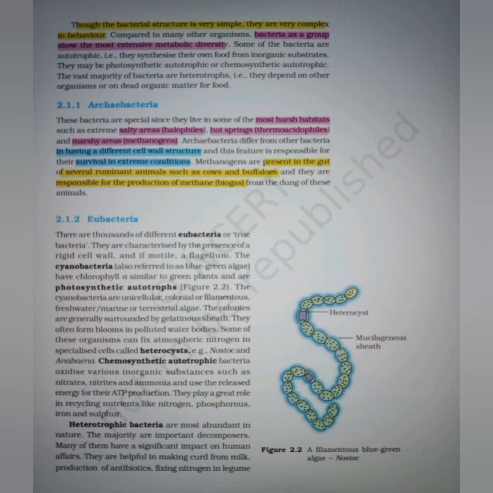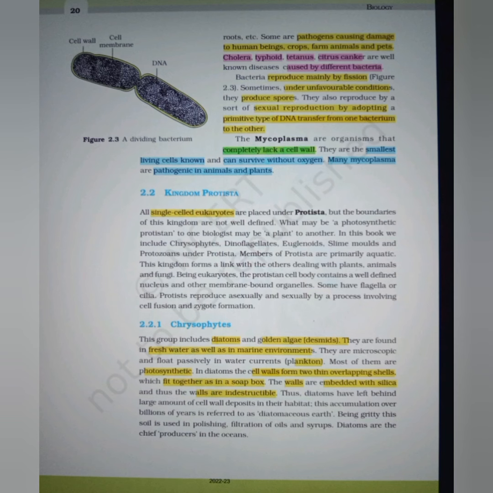Heterotrophic bacteria are most abundant in nature. The majority are important decomposers. Many of them have a significant impact on human affairs. They are helpful in making curd from milk, production of antibiotics, and fixing nitrogen in legume roots. Some are pathogens causing damage to human beings, crops, farm animals, and pets. Cholera, typhoid, tetanus, and citrus canker are well-known diseases caused by different bacteria.